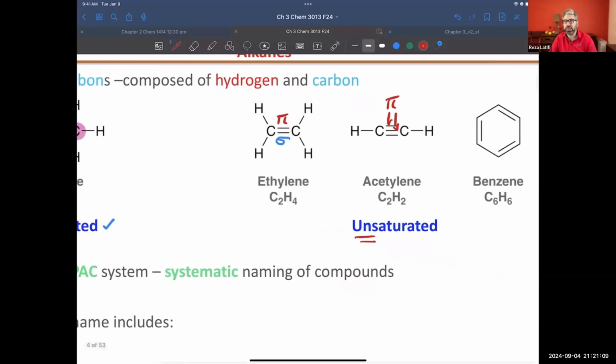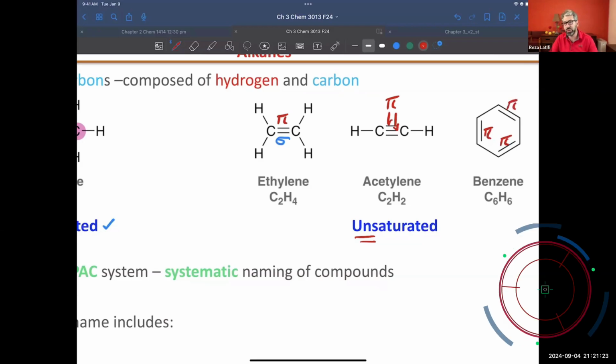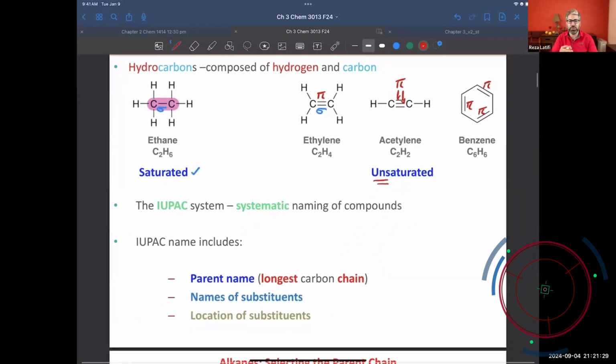If you have a ring and that ring happens to have pi bonds, we're going to call it unsaturated. Again, it doesn't matter how many pi bonds you have. If you do have a pi bond, the compound will be unsaturated. Okay, the question is, how do we name them?